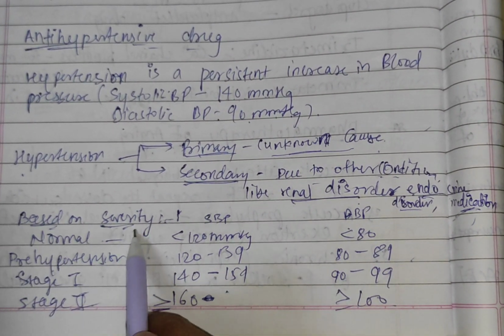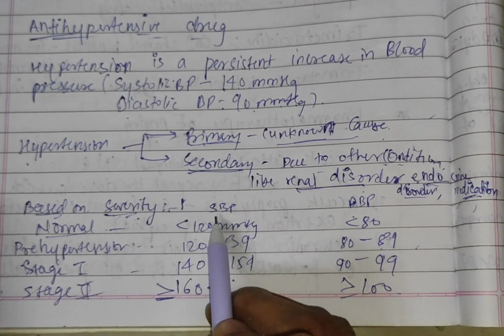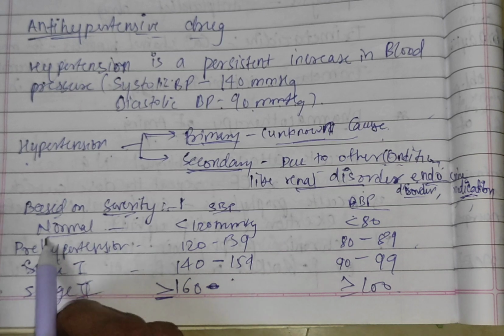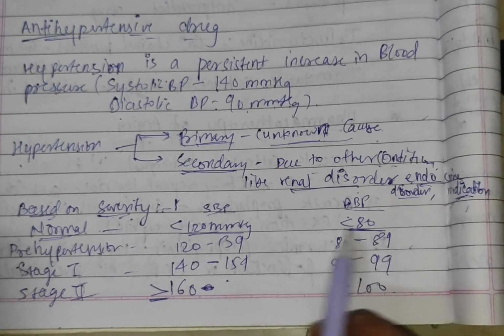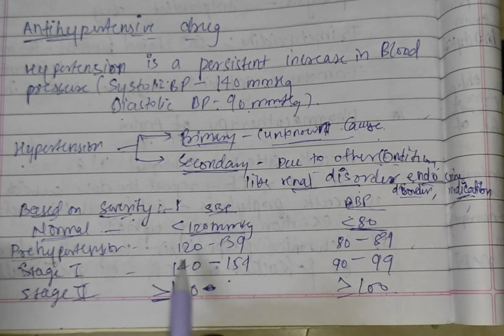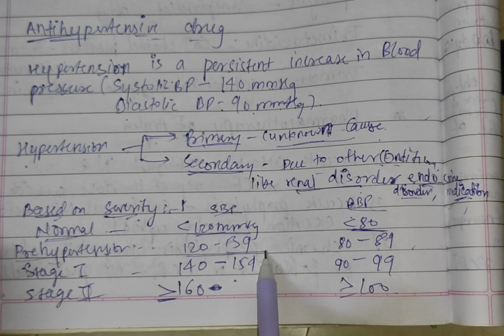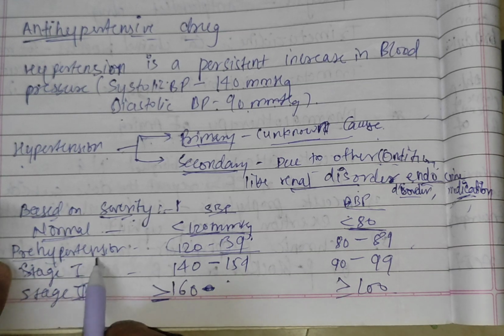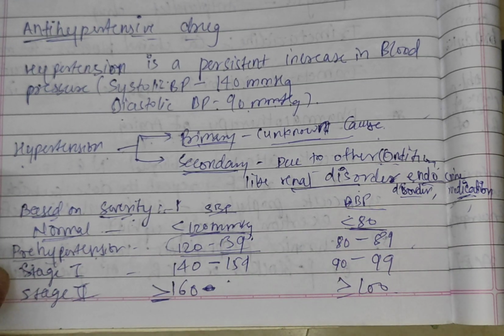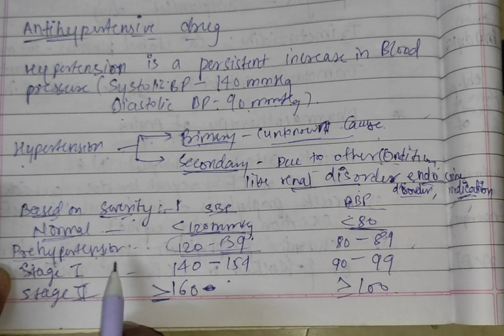Then based on the severity, normal systolic and diastolic blood pressure: normally less than 120 and less than 80. Pre-hypertension, 120 to 139, means the person is prone to hypertension, but it is not completely hypertension.